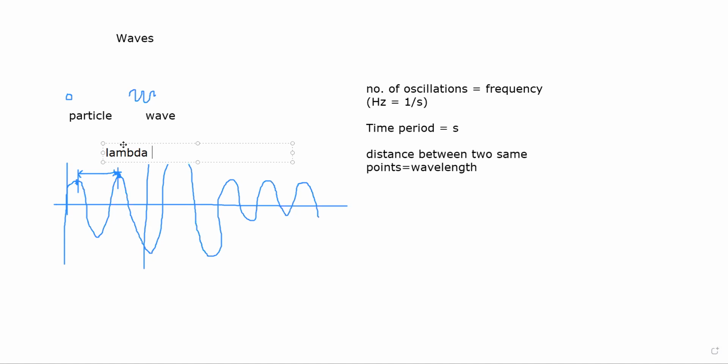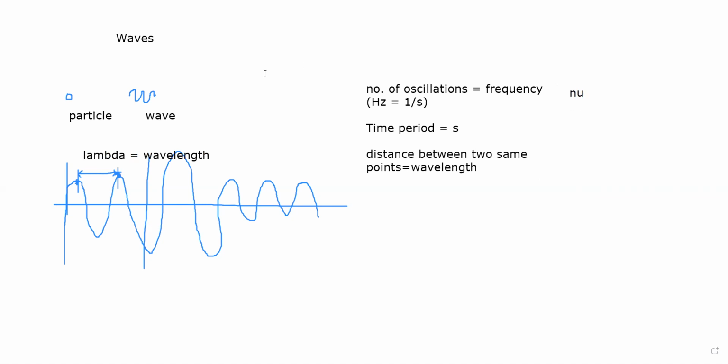And lambda is nothing but the wavelength of this oscillation. Then this frequency, which is the number of these oscillations, is denoted by the letter nu.